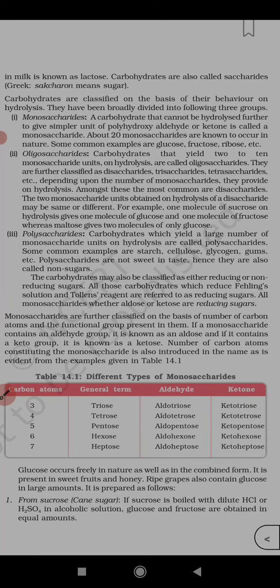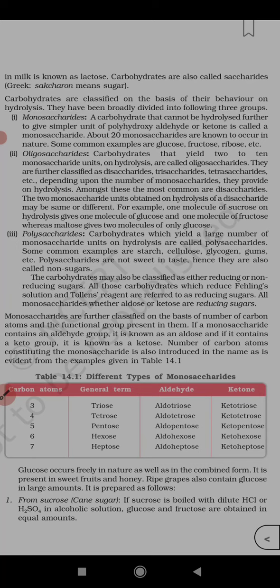So they cannot be hydrolyzed into a simpler unit of polyhydroxy aldehyde or ketone. Already they are simple. Then how can they become simpler? They are already simple, so they cannot be hydrolyzed further. These are the simplest units of polyhydroxy aldehyde or ketone, so it is called a monosaccharide. About 20 monosaccharides are known to occur in nature. Some common examples are glucose, fructose, ribose, etc. Ribose is present in RNA.